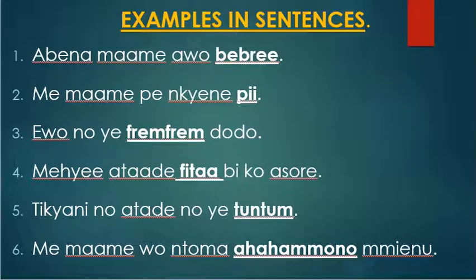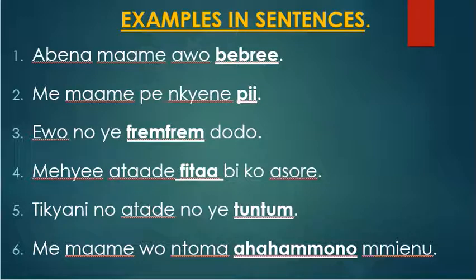Let's look at some of them. My first example, Abena maame awo bebree. Abena maame awo bebree. I know you can identify the adjective in that sentence. That is bebree. What does it mean?